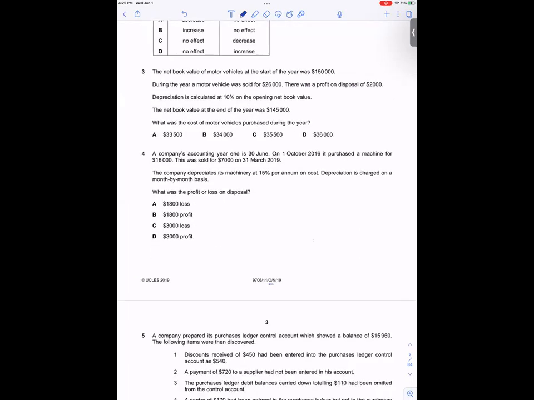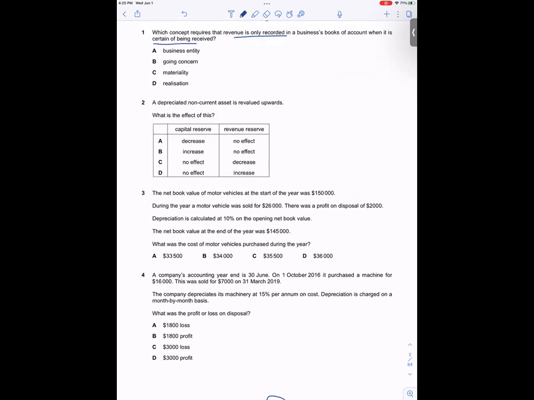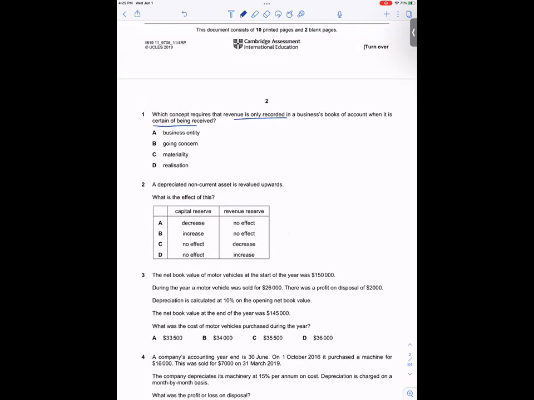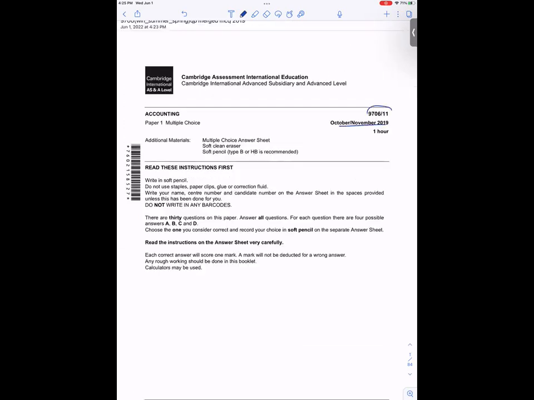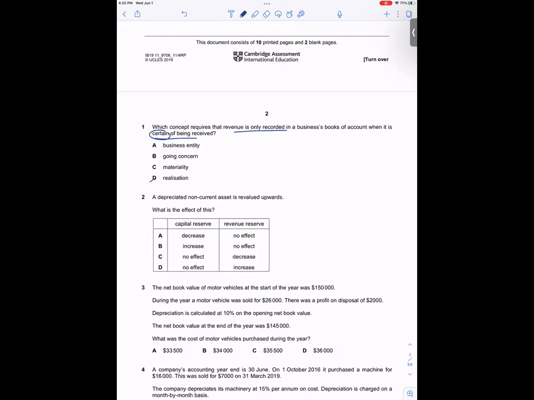It is when you don't think it will be received at that time. Only when you think that you will receive it, you are going to record it, when you are certain about receiving it. So which accounting concept tells you this? Realization. Okay, very good. Come on, go to the next one.